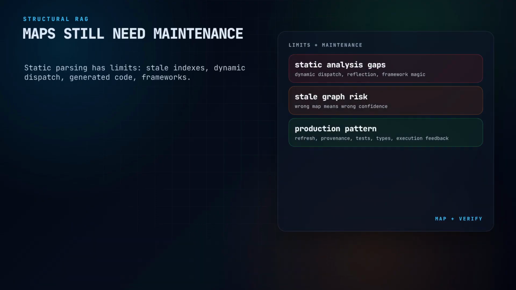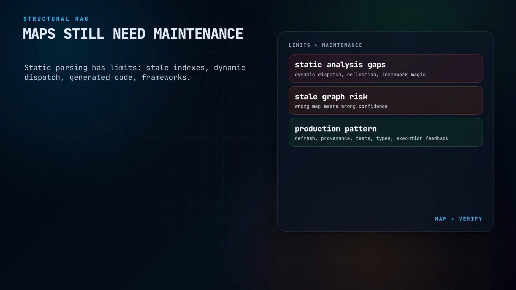Of course, code graphs have real limits. Static parsing does not perfectly understand every program. Dynamic dispatch is hard. Reflection is hard. Dependency injection can hide the actual call path. Framework conventions can create relationships that do not appear explicitly in the source. Generated code can pollute the graph. Build systems and runtime configuration matter. And, if the graph is stale, the agent may trust structure that is no longer true. Natural language to query is another failure point. If the agent asks the wrong graph question, a perfect graph will still give the wrong evidence.